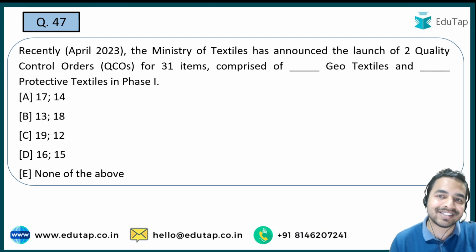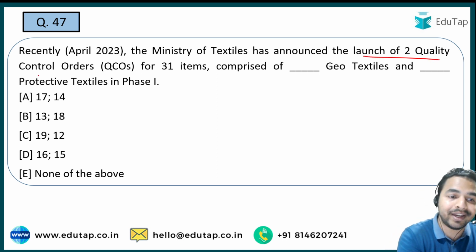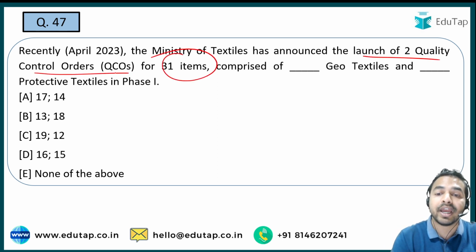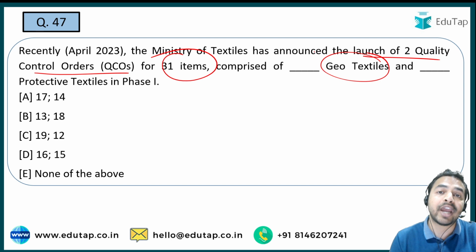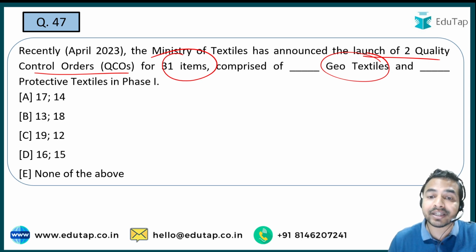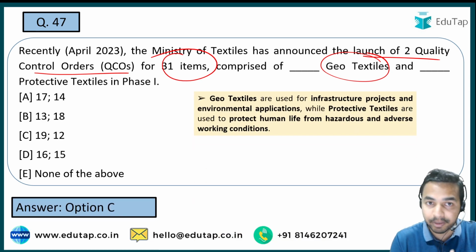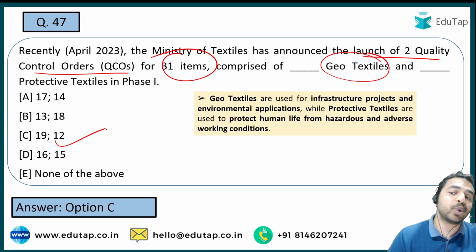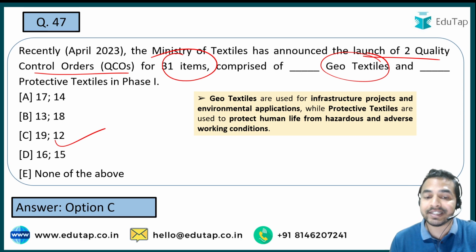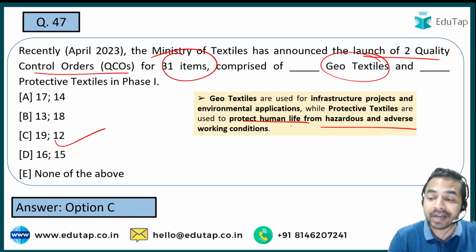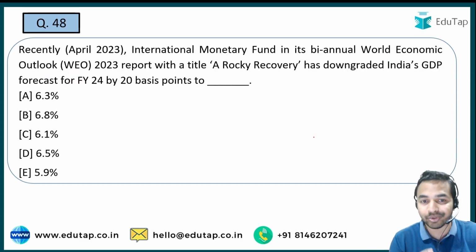So Ministry of Textiles ने announce किया है launch of 2 quality control orders for 31 items, and this comprises of some geotextiles and some protective textiles in phase 1. Geotextiles की बात करें, it is used for the environmental applications, और protective textiles, it is basically used for the humans. So guys, अगर हम बात करते हैं कि कितने नंबर हैं, that is basically 19 geotextiles and 12 protective textiles in phase 1. तो आप देख सकते हो कि protective textiles are used to protect human life from the hazardous and adverse working conditions. Now the next question.